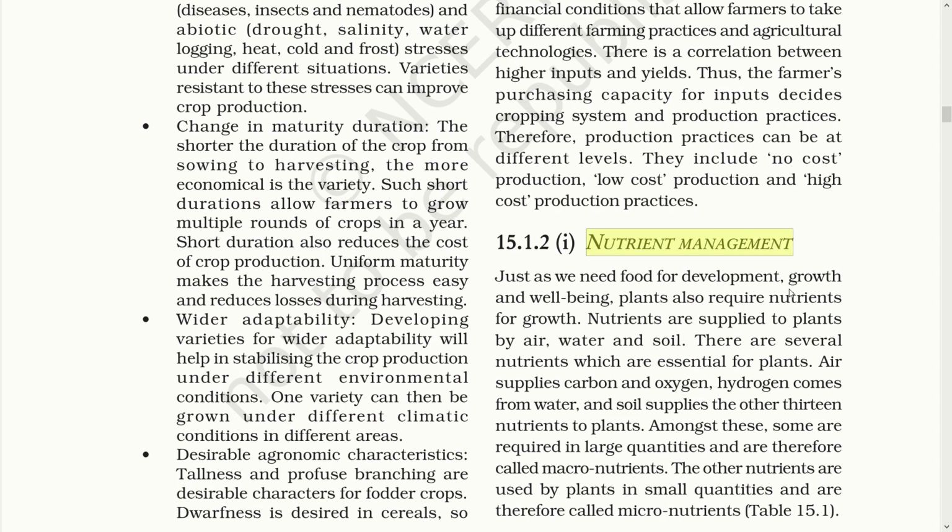What do we mean by nutrient management, and how can we manage the nutrient intake of plants? As you know, we all require food for growth and survival. We also choose our food items. We need the most and eat those nutrients which our body lacks. Similarly, plants also need a variety of nutrients. There are near about 16 nutrients that have been considered for plant nutrition.